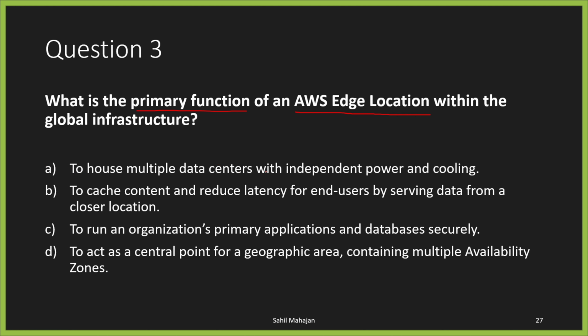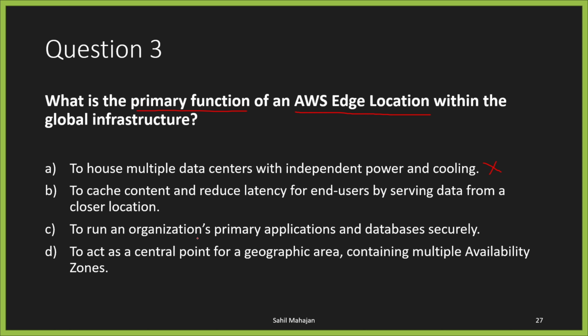The first is to house multiple data centers with independent power and cooling. Nope, that does not relate to content delivery network. The next one is to cache content and reduce latency for end users by serving data from a closer location. Yes, this option does relate to content delivery network because edge locations cache your data close to your end users so you can reduce latency. Again, to confirm our answer, we will still go over C and D.